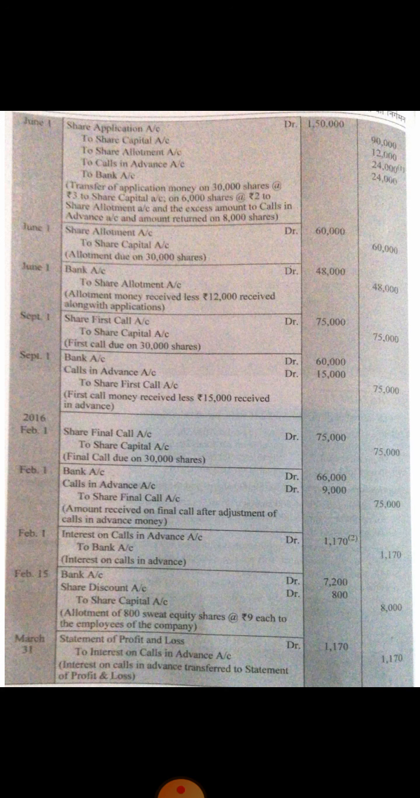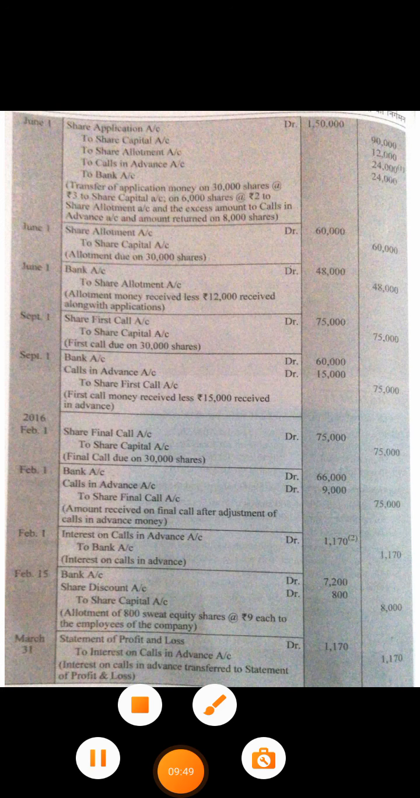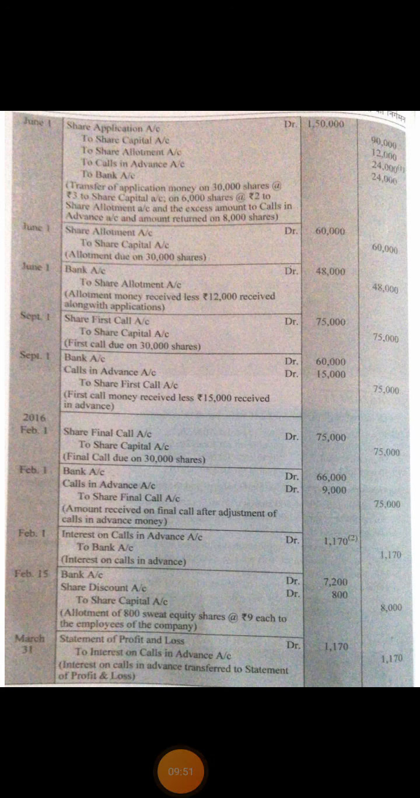Clear? So now you can find bank account debit, calls in advance account debit to share first call. Total money due on first call is rupees 75,000. We can adjust up to rupees 15,000. So 75,000 minus 15,000, remaining 60,000 is now to be received by the company. Clear? 60,000, how we have calculated this 60,000? It is very simple.